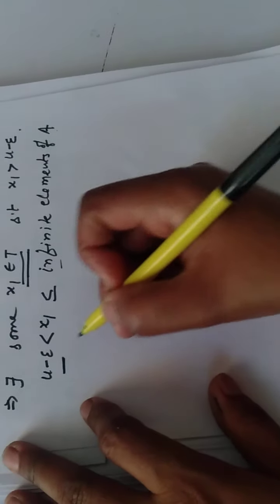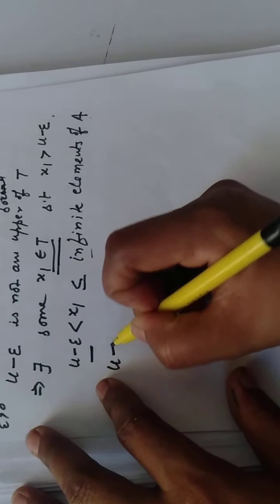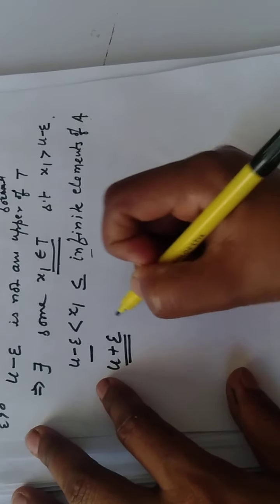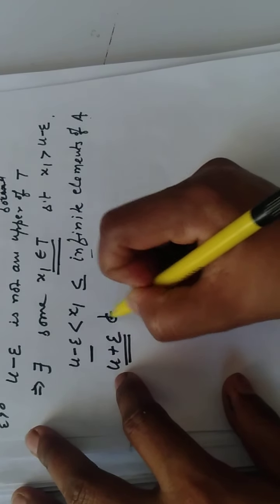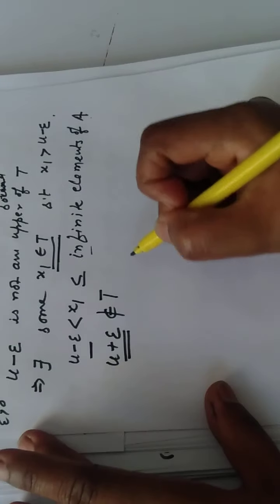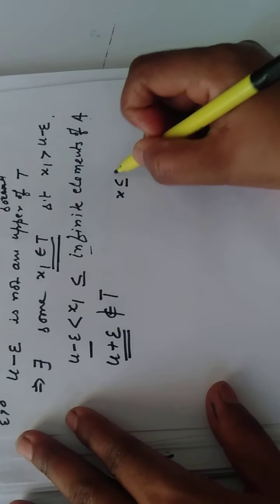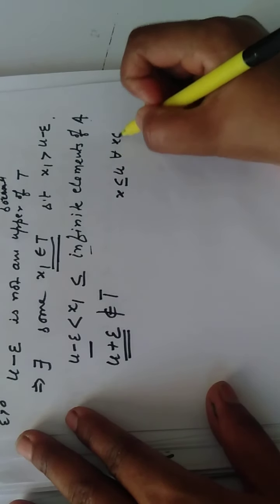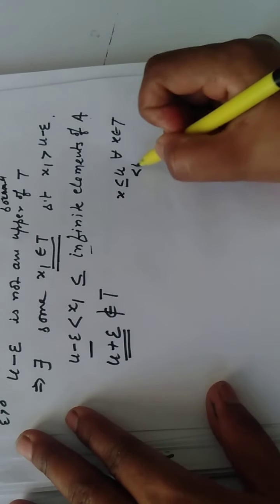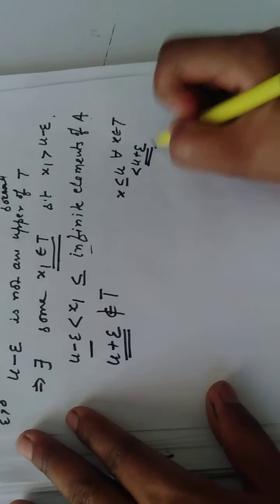Also, any number which is bigger than u plus epsilon, and hence greater than u, does not belong to T, because x is less than or equal to u for all x belonging to T, and u is less than u plus epsilon. So u plus epsilon does not belong to T.